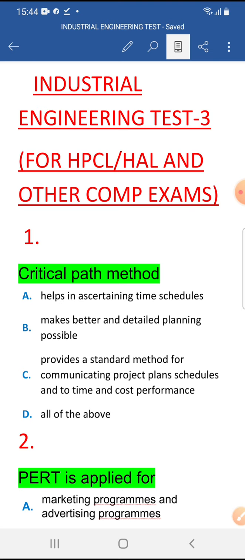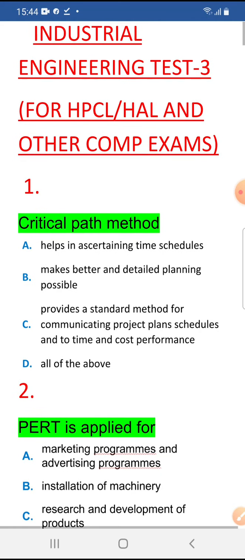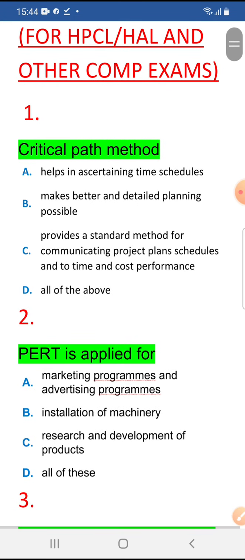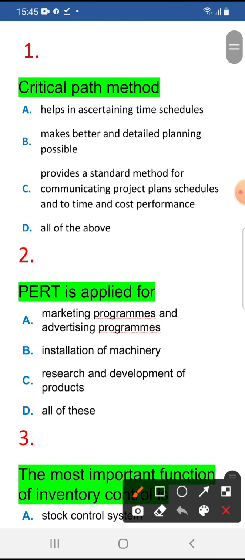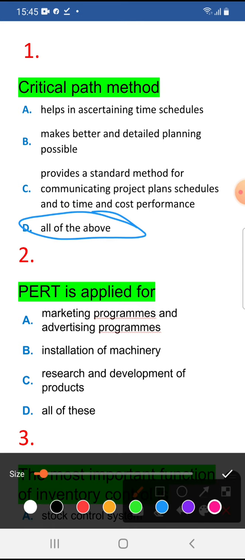Now we will see the first question. What is the first question? Critical path method. PERT and CPM will help in ascending the time schedules, make better and detailed planning possible, and provide a standard method for communicating project plans, schedules, and time and cost performance. All of the above. So tell me your answer. D is the correct answer.